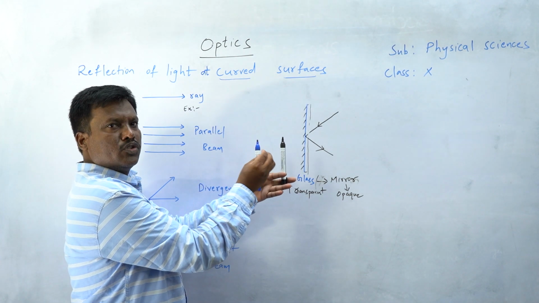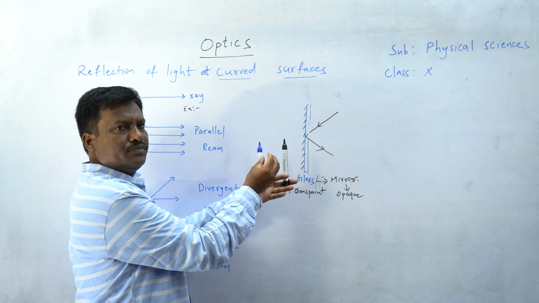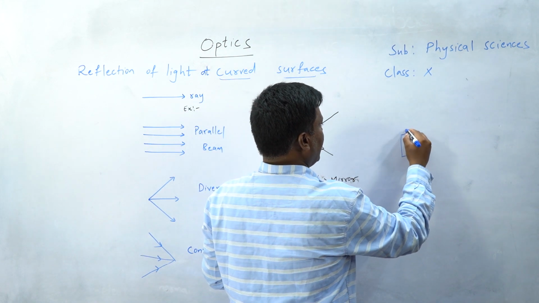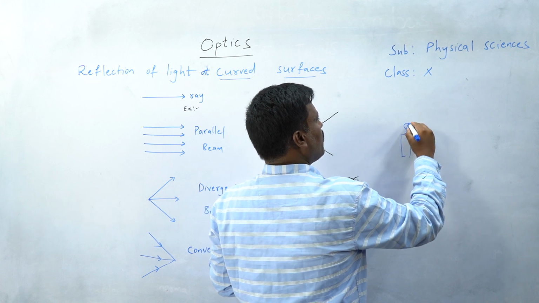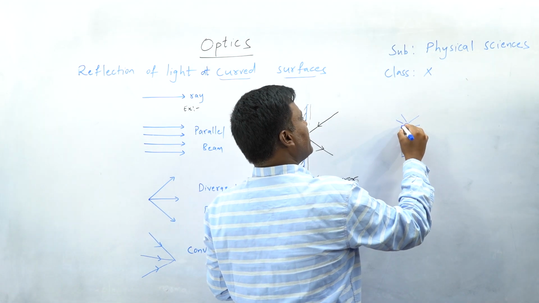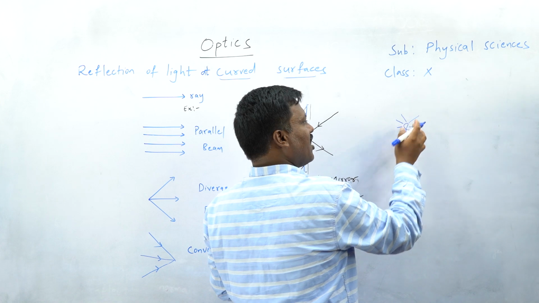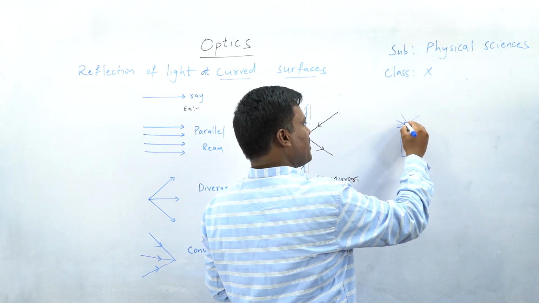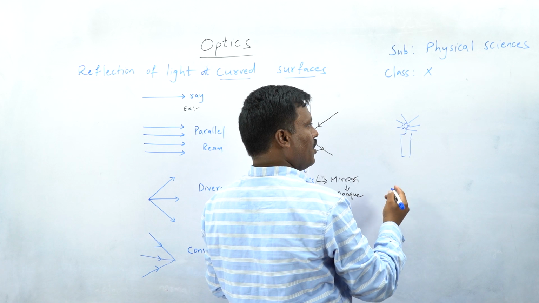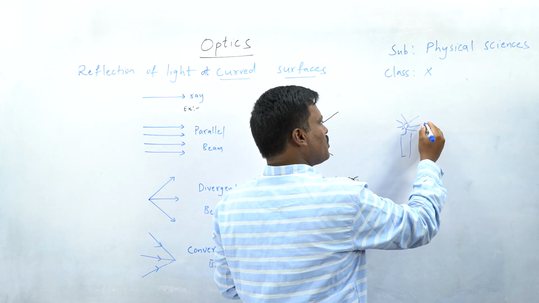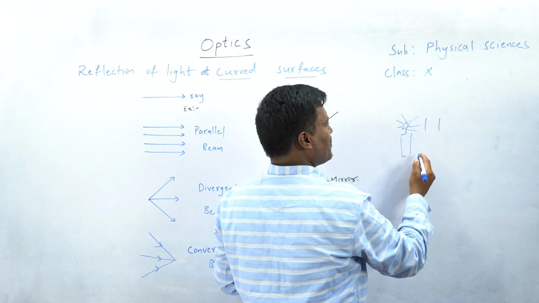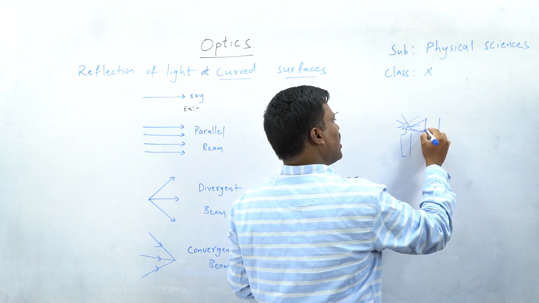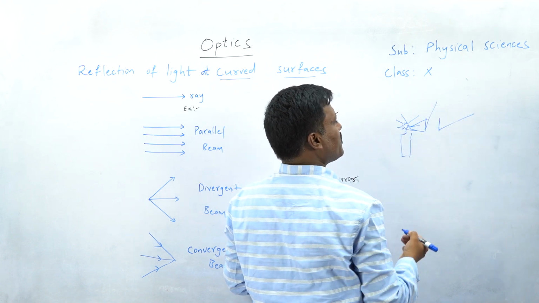When the source of light is very close, let's say a candle, from here many rays are going to be incident. These are all divergent light. Candle is the best example of divergent light. When the source of light is very close to the markers, divergent light is incident on them, that is why the shadow also becomes divergent.